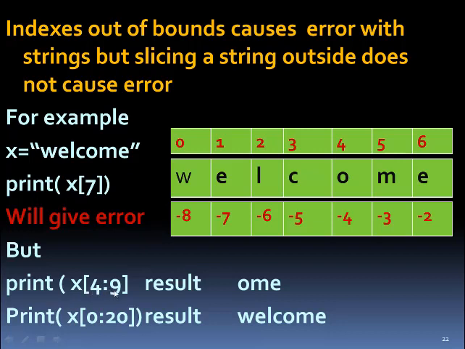So if you write x[4:9], you'll get OME. If it is slicing and that index is not there, then it will take till the end of the string. Like if I had 4:9, now index 9 is not there, but it will take from 4 to the end, that is OME, from the 4th index to the end. Similarly, if I have 0 to 20, it will take only 0 till the end. So in slicing, if the index is not present, it will calculate accordingly. But if we have a single index and that index is not present, then it will give the error.